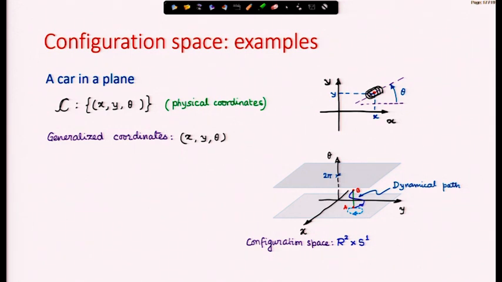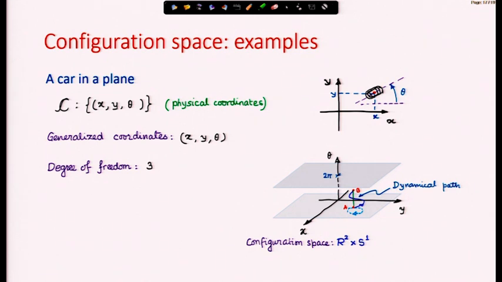There can be dynamical paths which specially satisfy certain constraints which the car has to satisfy. It can roll, the wheels can roll, but wheels cannot slide sideways. So, there is a difference between dynamical path and any path in the configuration space. Arbitrary paths cannot possibly be connected in systems where there are these kinds of constraints. We are going to discuss this a little later.